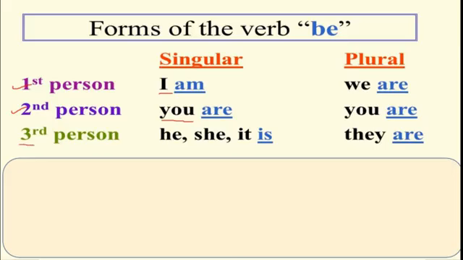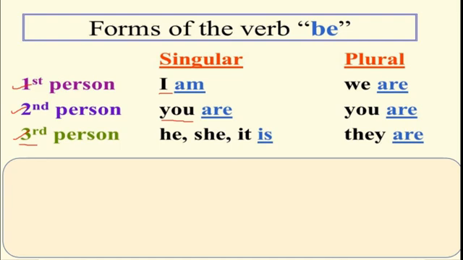Now third person means he or she, maybe it. Got this? First person always मैं, second person तुम, third person तीसरा person. Okay, this you have to think properly.